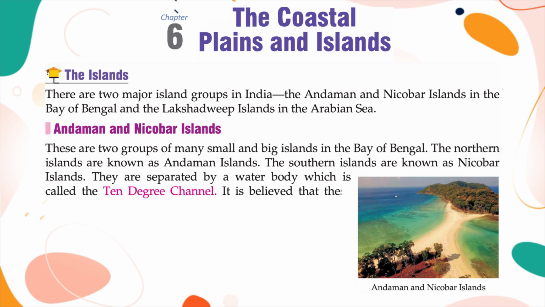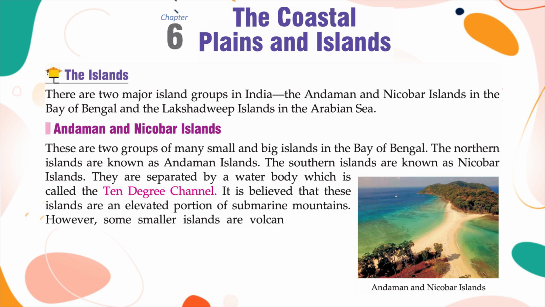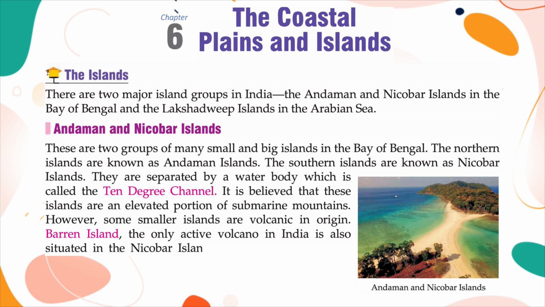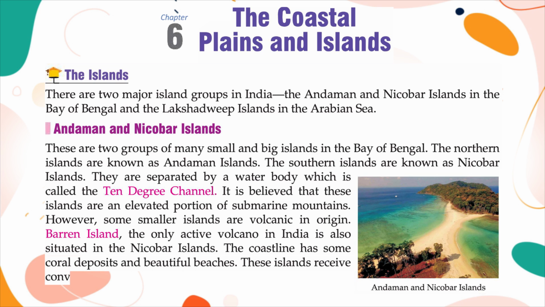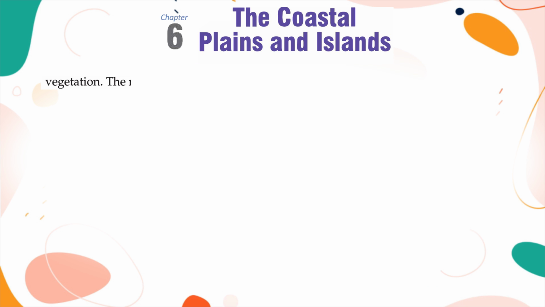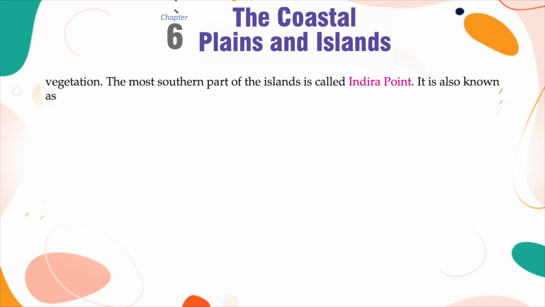It is believed that these islands are an elevated portion of submarine mountains. However, some smaller islands are volcanic in origin. Barren Island, the only active volcano in India, is also situated here. The coastline has some coral deposits and beautiful beaches. These islands receive convectional rainfall and have an equatorial type of vegetation. The most southern part of the islands is called Indira Point. It is also known as the southernmost part of India.